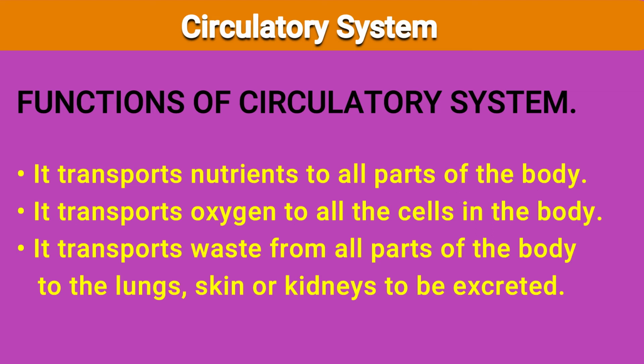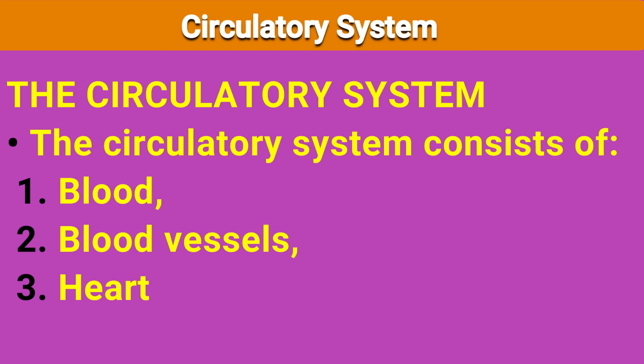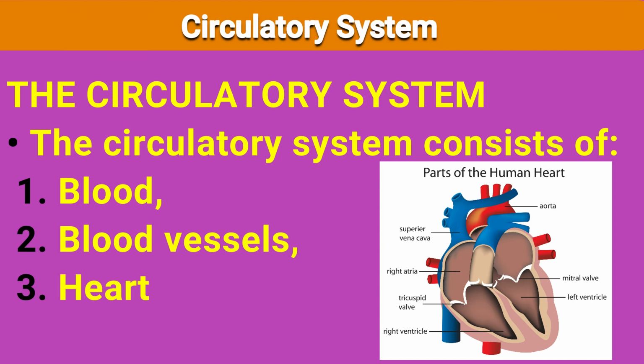These are the functions of the circulatory system. The circulatory system consists of what? Blood vessels and the heart.